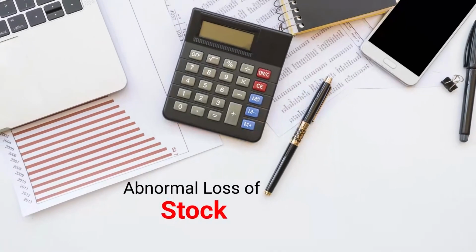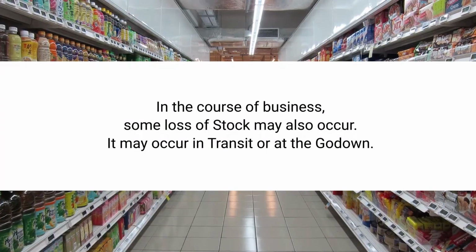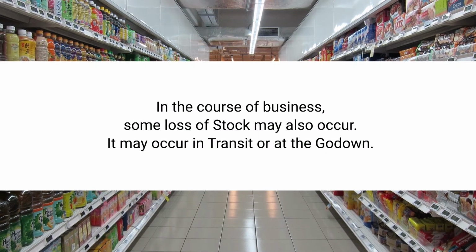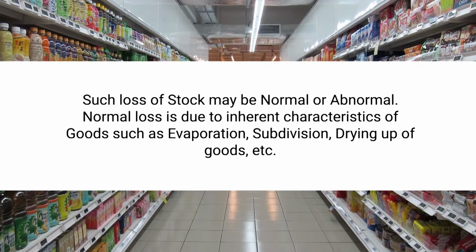Then the next one is abnormal loss of stock. Yes, of course, friends, when on account of a natural disaster, or something which is beyond the control of human beings, any loss has taken place, it is called abnormal loss. So in the course of business, some loss of stock may occur. It may occur in transit or in the godown. Such loss of stock may be normal or abnormal.